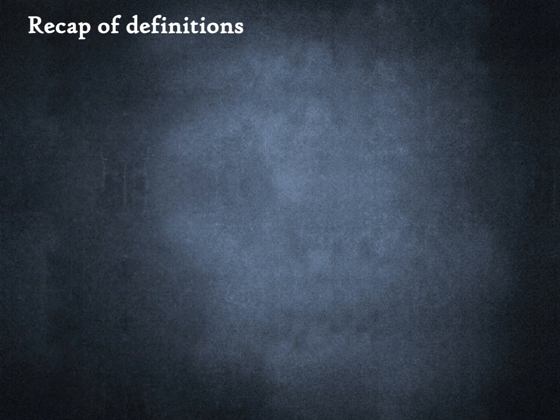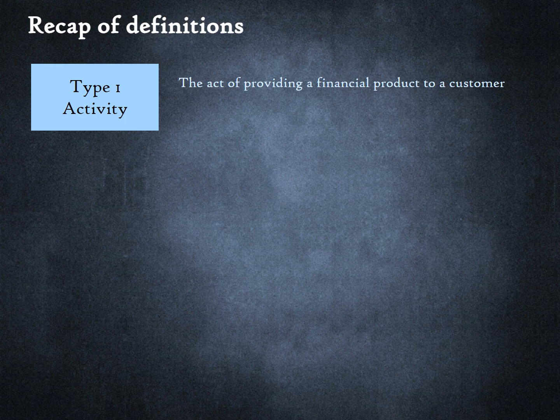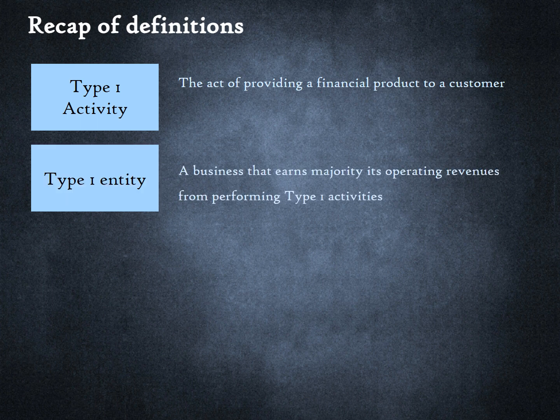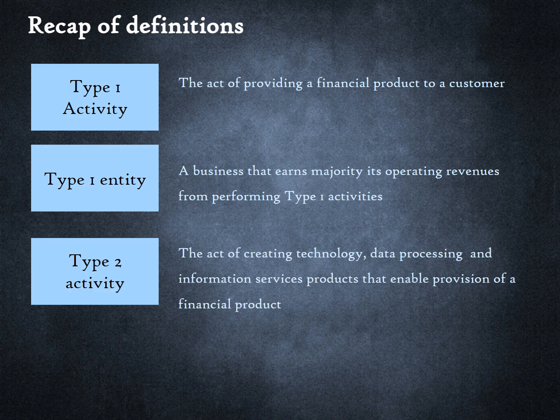So let us now do a brief recap and clarify definitions of the 4 terms we are using in our framework to describe the financial services industry. First, Type 1 activity is the act of providing a financial product, for example issuing a credit card to a consumer. Second, Type 1 entities are entities in the financial services industry who earn majority of their revenues from performing Type 1 activities. Third, Type 2 activity is the act of creating technology, data processing, and information